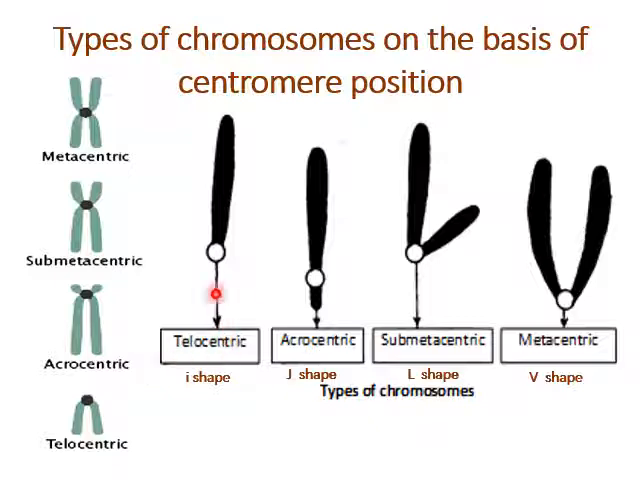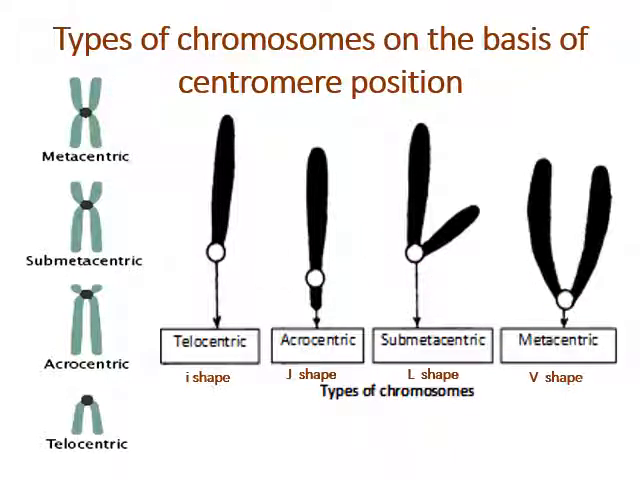Here telocentric chromosomes appear I-shaped, acrocentric chromosomes appear J-shaped, submetacentric chromosomes appear L-shaped, whereas metacentric chromosomes appear V-shaped. So how do you find such shapes of chromosomes? These different shapes of chromosomes appear during separation of chromosomes. When spindle fibers pull the chromosomes apart from each other, at the time of pulling, these chromosomes appear this way.